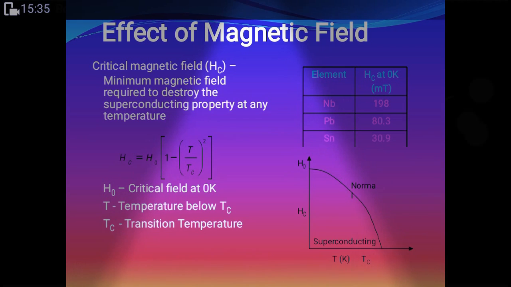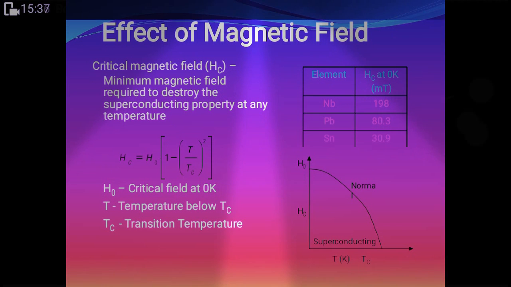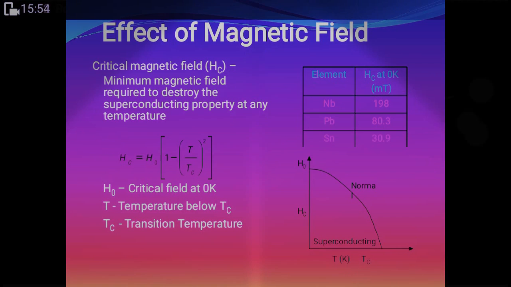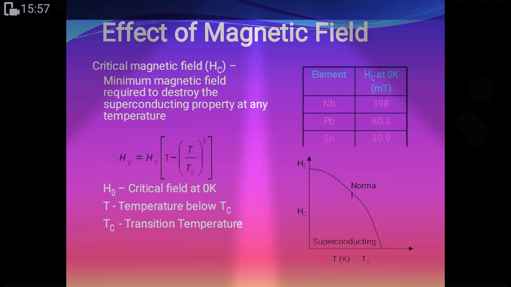As the temperature increases, the value of Hc is decreasing here. The critical field is decreasing.